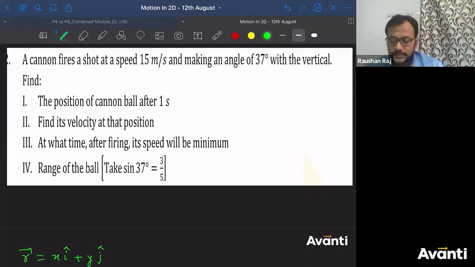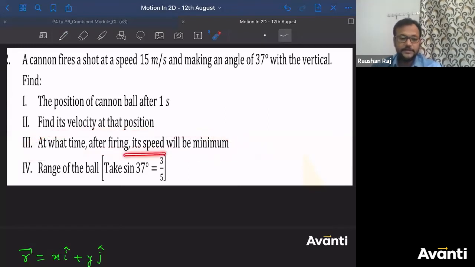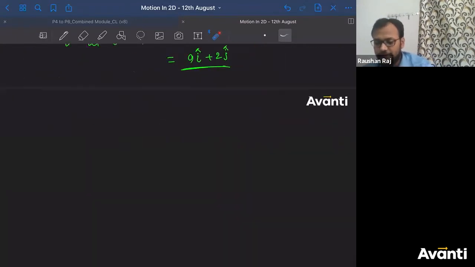Guys, I have got the answers from I think five people like Tarak Datta, Vineet, Kirtan, Viswa, Jhansi. What about others? Don't they understand? At what time after the firing will its speed be minimum? Yes, Kirtan, very good. Guys, don't you know how to analyze the condition? Don't you know how to find minimum and maximum value? Or do you want to sleep?